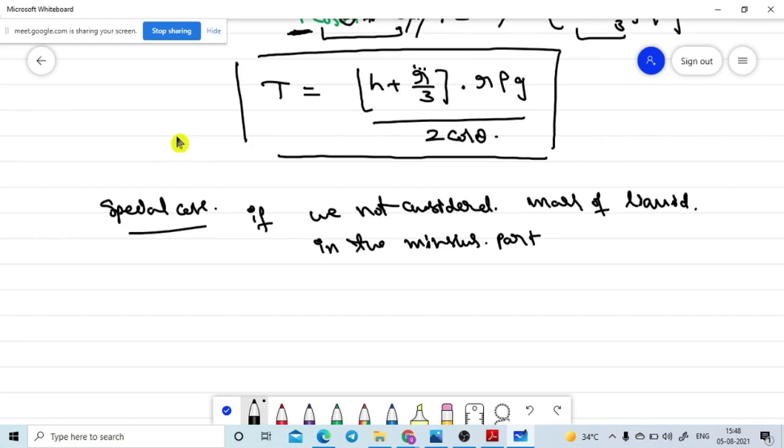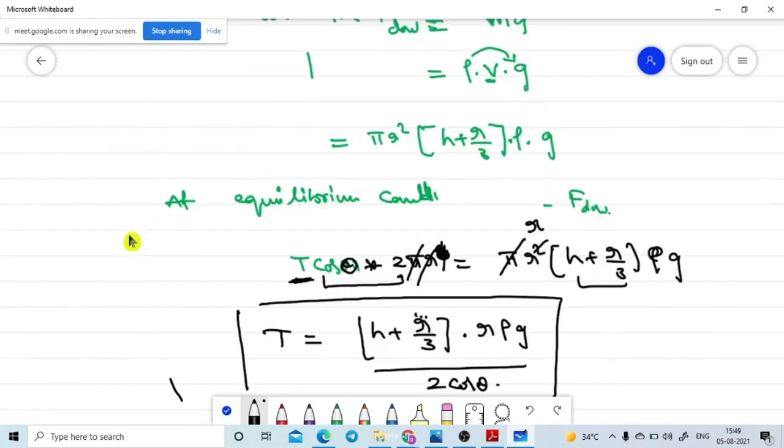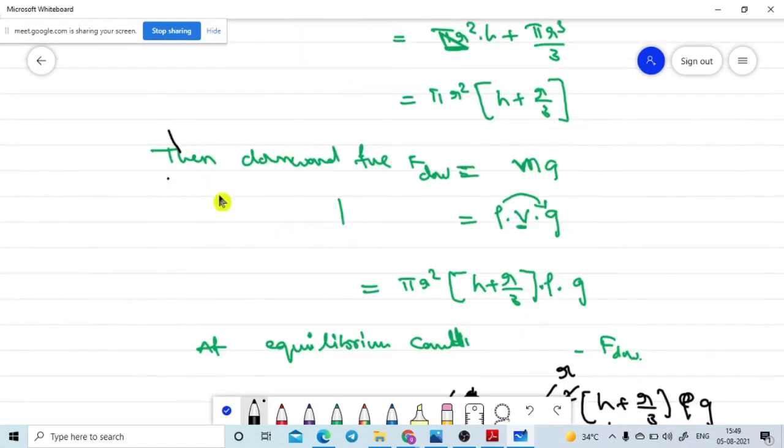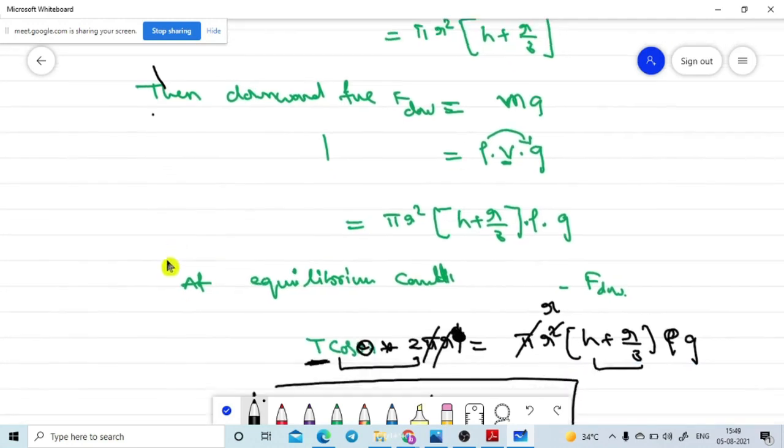Cylinder, sir. No. We are taking only the cylindrical mass, so the meniscus portion mass we are not taking. So where is the meniscus volume available? The meniscus volume is equal to this part only. This is the volume of the meniscus part. Now take this equation, pi r square h plus pi r cubed by 3. That part I am taking.